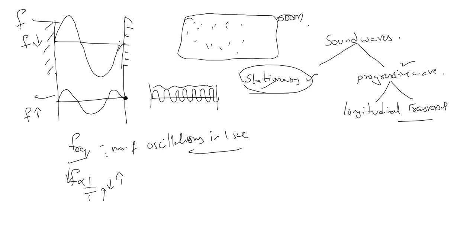Now when it comes to progressive waves, they are produced at a point and they go forward and never come back. Here, in stationary waves, the particles which are vibrating go to the other end and then again come back, like this. Example, waves produced in a string. Got it? Progressive waves are waves produced at a point that continue to move forward and never come back.